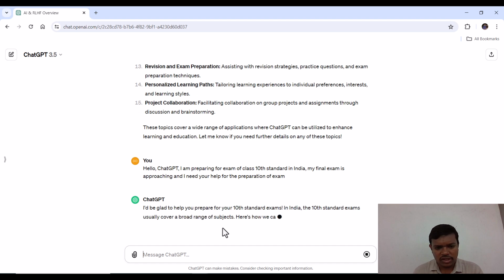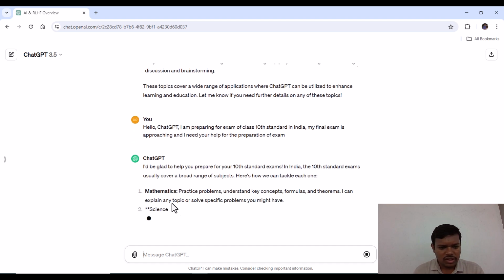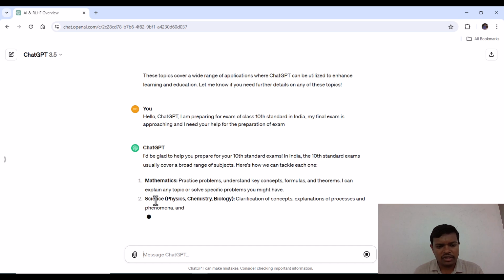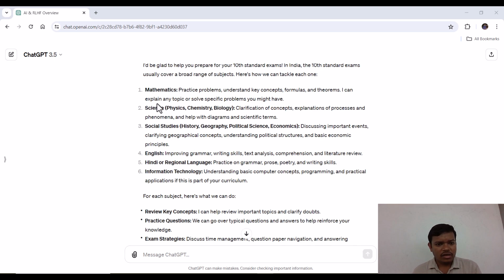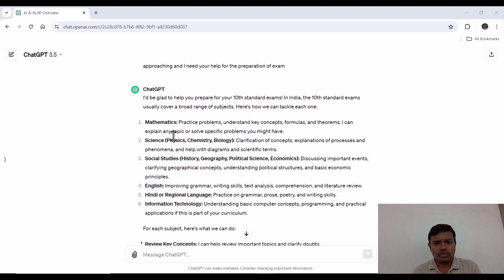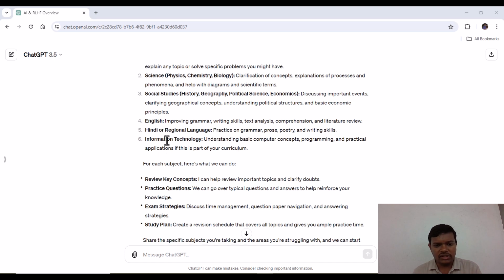You can see what it is writing, that it can solve mathematics problems, science problems, and also, in India generally, or in the world also, there are common subjects at the age of 16, like mathematics, science, social studies, English, Hindi or any regional languages, or information technology, that is computer science.